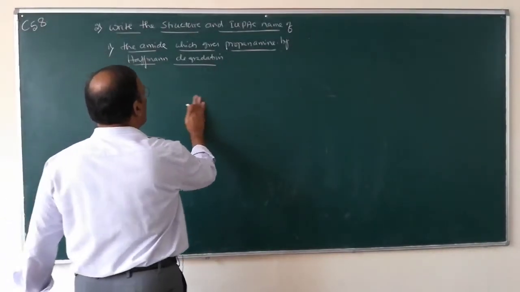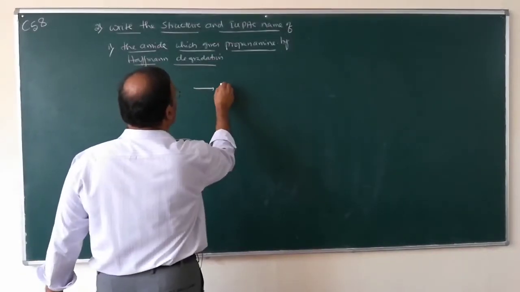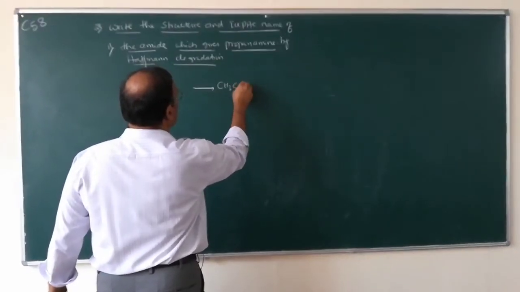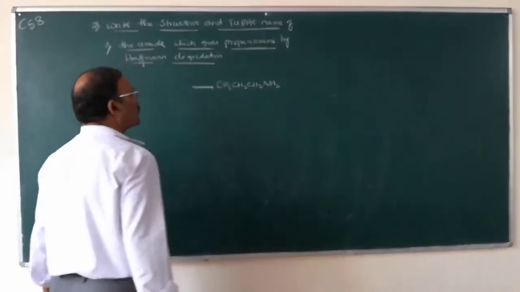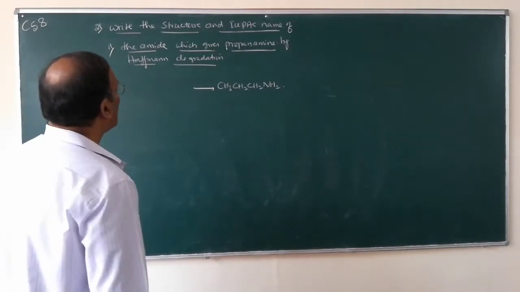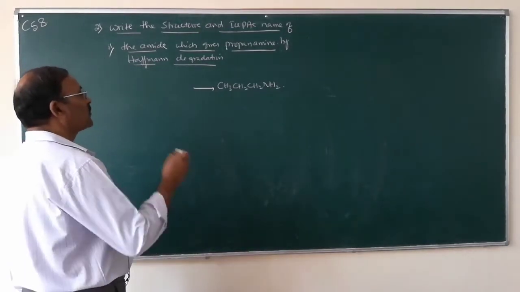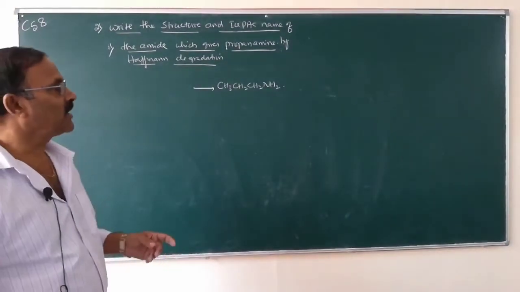So propanamine, what is the formula of propanamine? CH3CH2CH2NH2 is propanamine. So how is propanamine obtained in the Hofmann bromamide reaction? What is the Hofmann bromamide reaction?